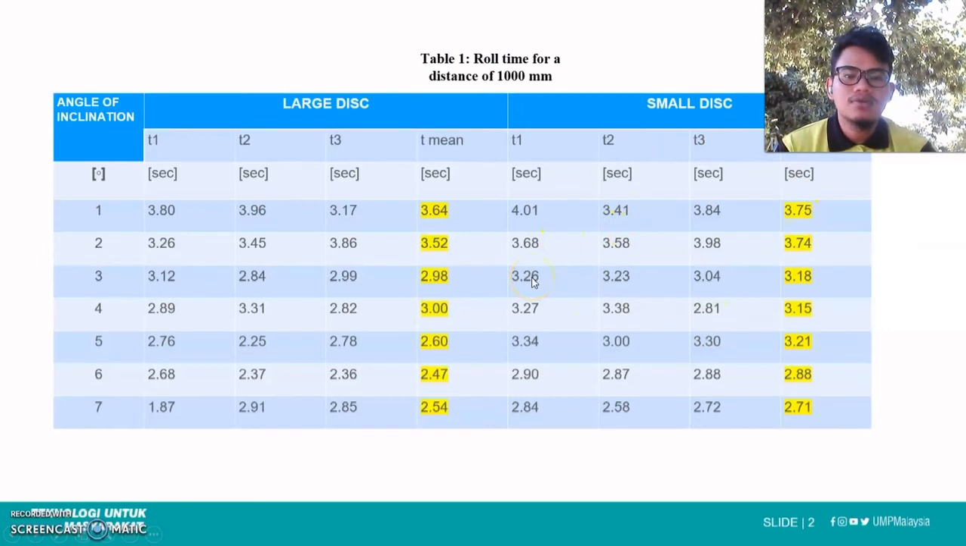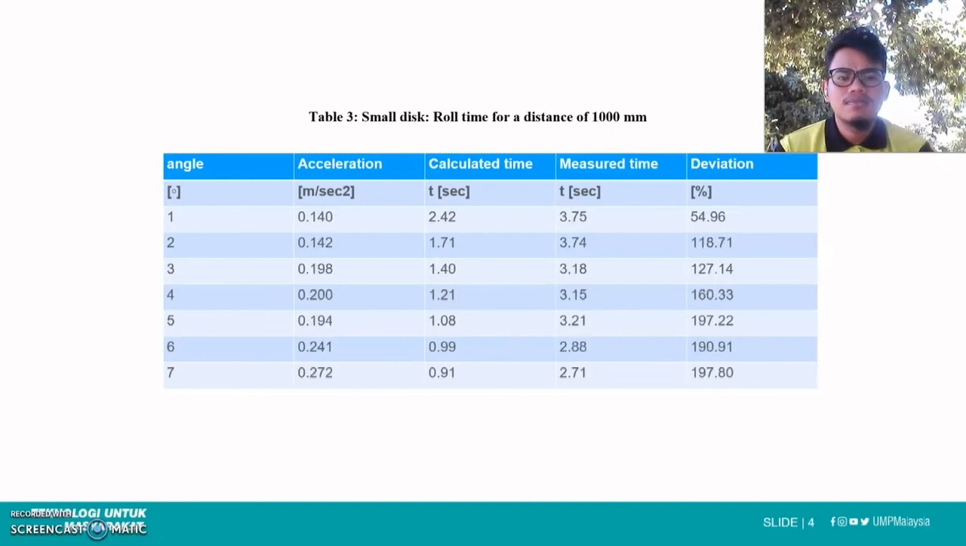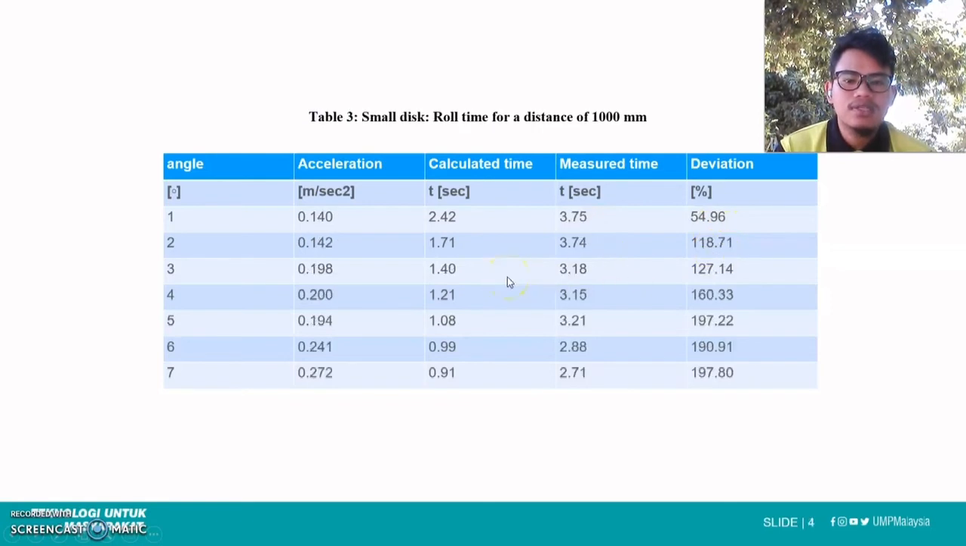And then we go to table 2. There is the roll time for a distance of 1000 millimeters. This is to find the acceleration, calculated time and deviation. For the acceleration, we use the formula that has been prepared in the lab sheet. Then we got the acceleration for each angle for the large disc, and we got the calculated time. For the deviation, we just calculate measured time minus calculated time over calculated time times 100, and we got the percentage.